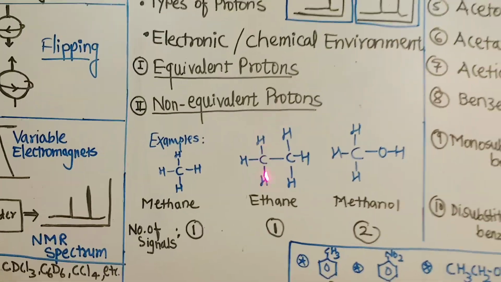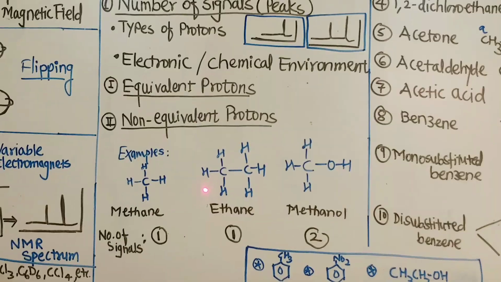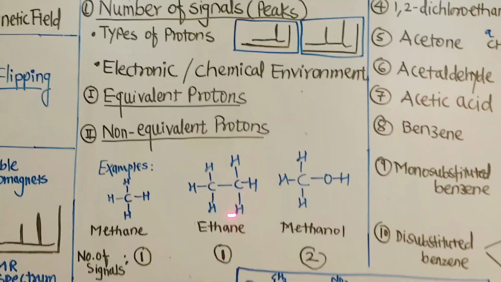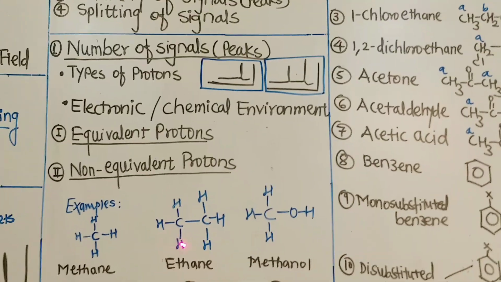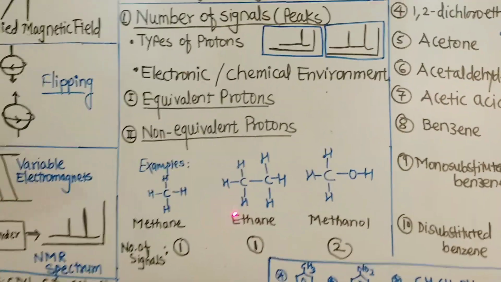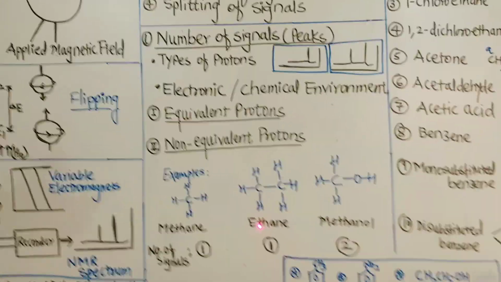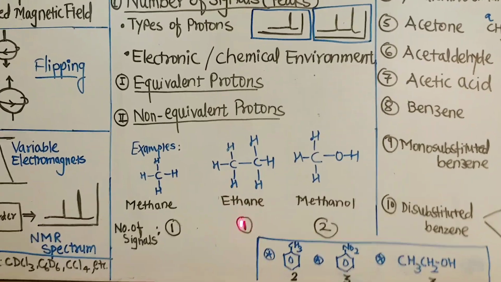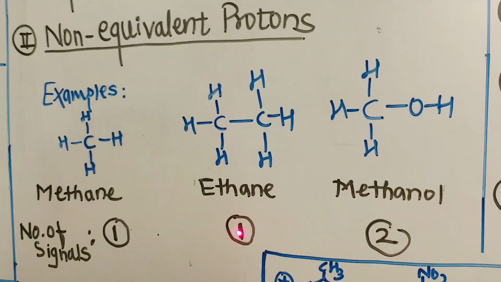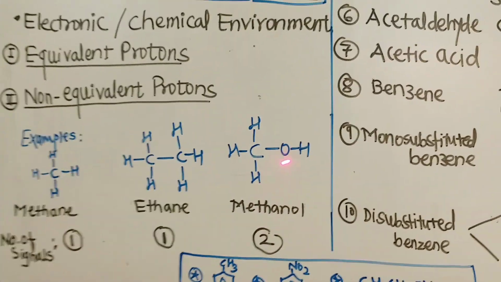In ethane, there are a total of 6 hydrogen atoms, but the environment of all 6 hydrogen atoms is the same. Therefore, all 6 hydrogen atoms will absorb at the same frequency and give a single peak. So ethane will give a single peak or single signal in the NMR spectrum.